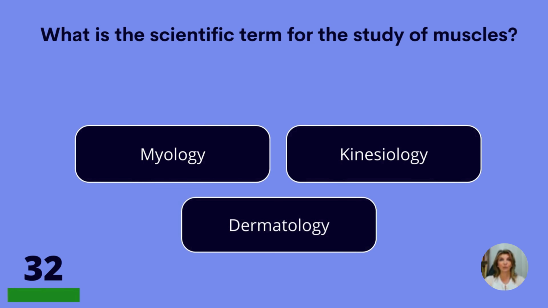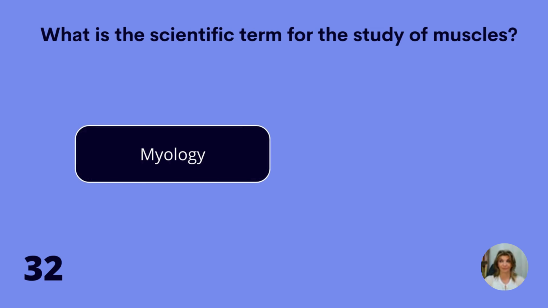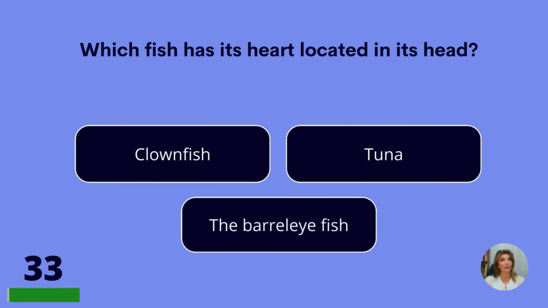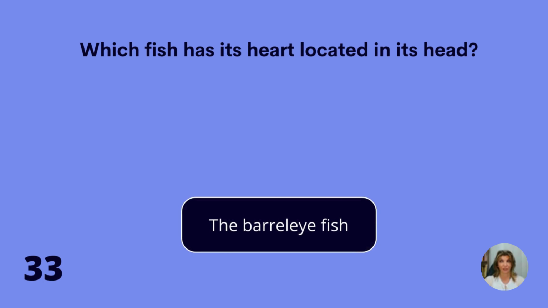What is the scientific term for the study of muscles? Myology, kinesiology, or dermatology? Myology. Which fish has its heart located in its head? Clownfish, tuna, or the barrel-eye fish? The barrel-eye fish.